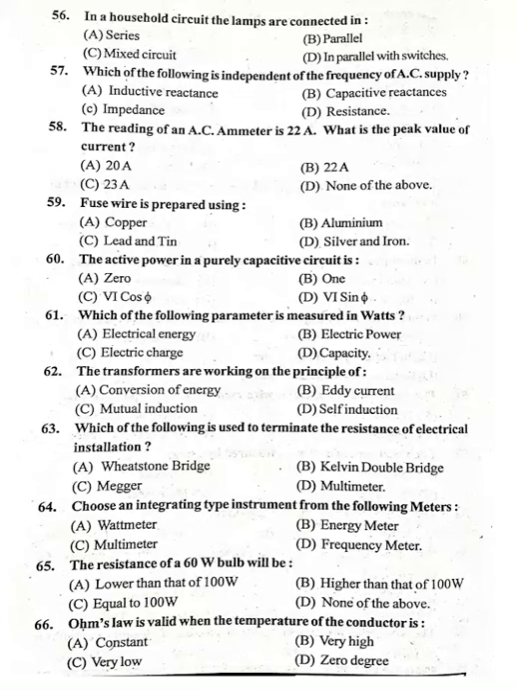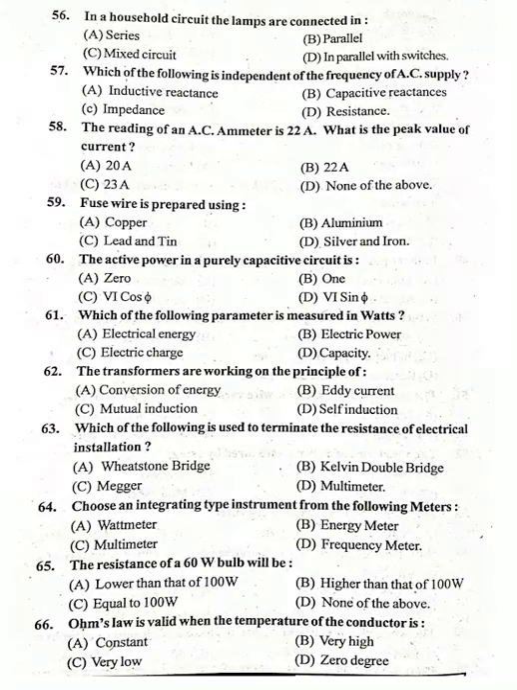Next, the reading of an AC ammeter is 22 ampere. What is the peak value of current? 58. Option D, none of the above. The peak value of current we can determine, none of the above.